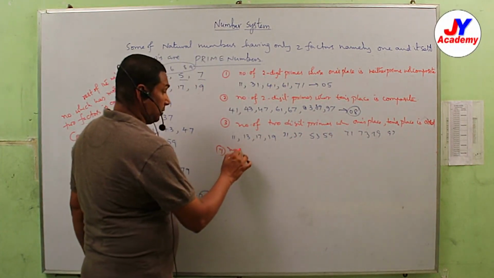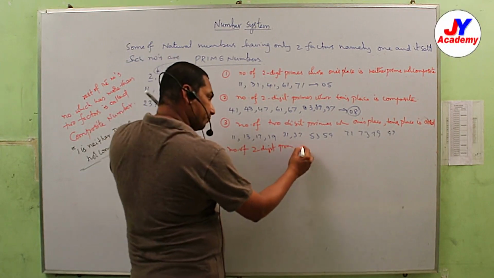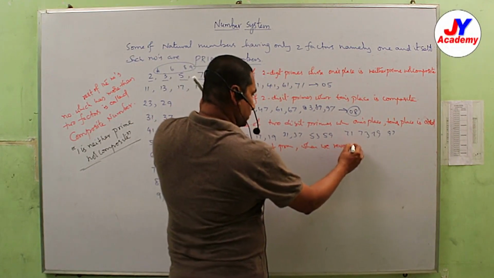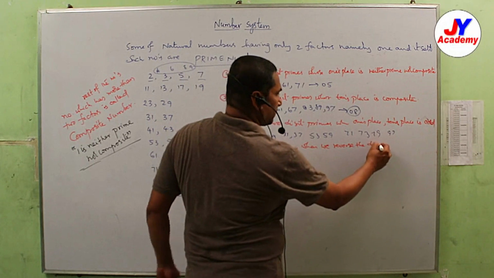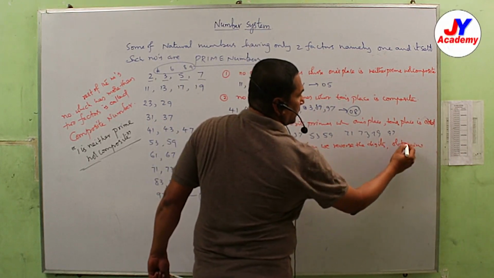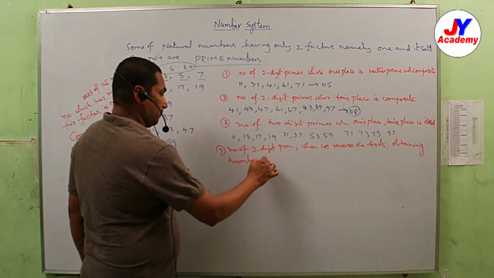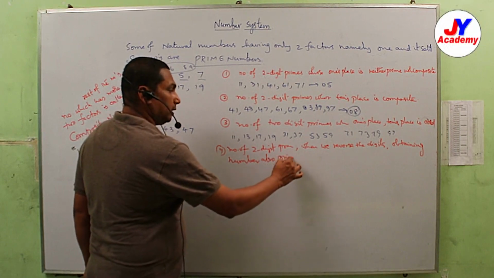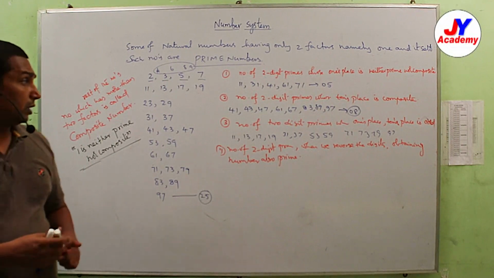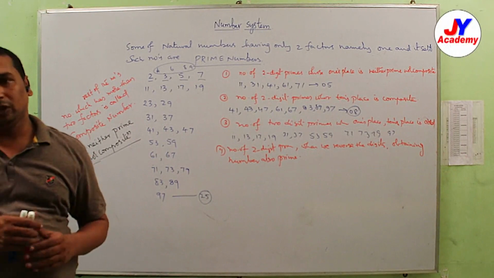Next, number of 2-digit primes such that when we reverse the digits, the obtained number is also prime. So understood? If you reverse the digits, the resulting number is also prime.